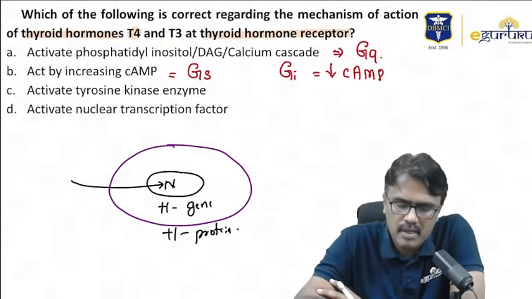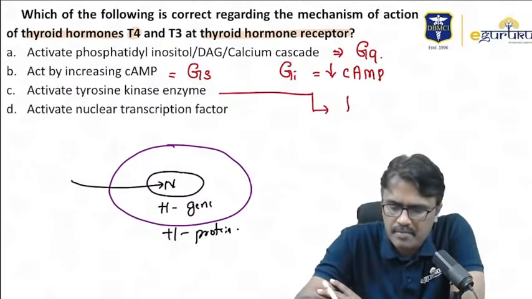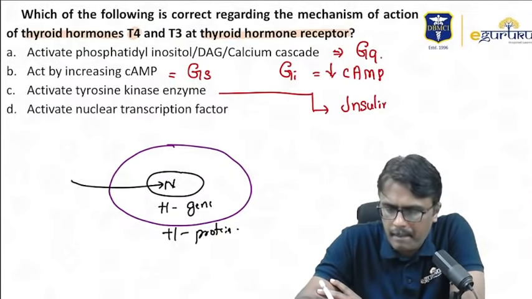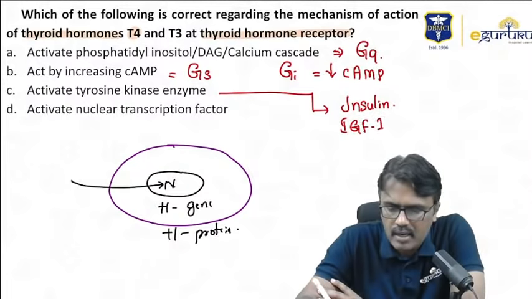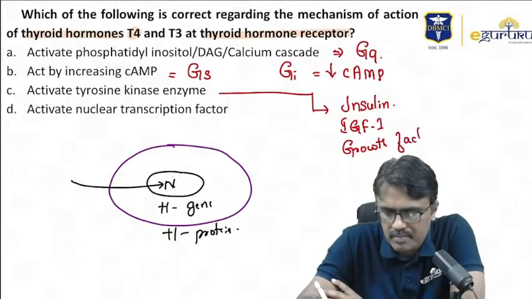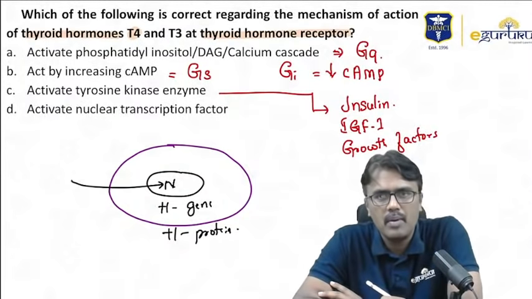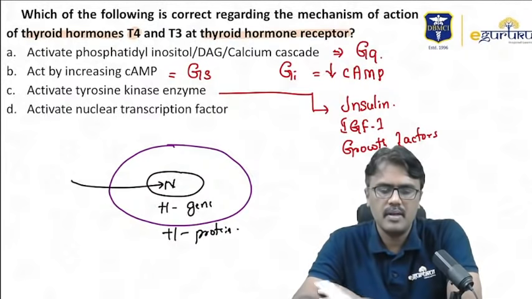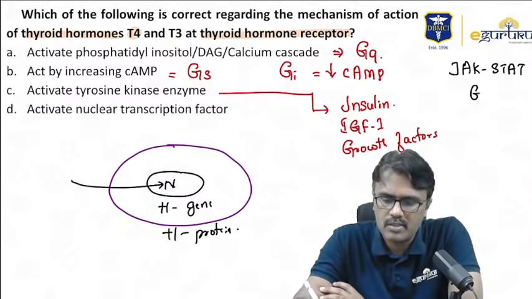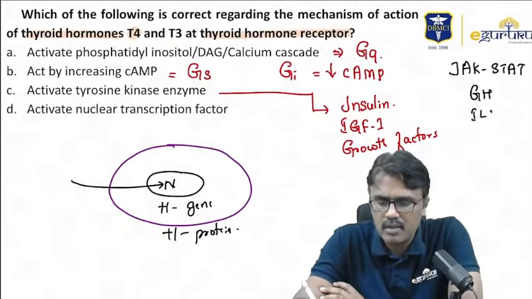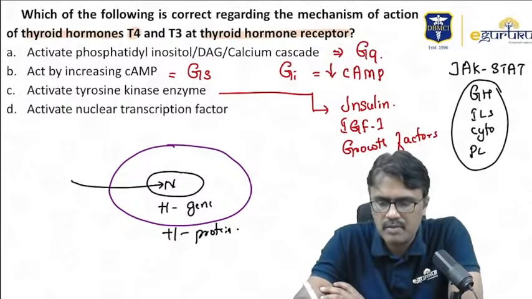Tyrosine kinase, remember, the enzyme tyrosine kinase is activated by insulin-like growth factor 1, and any growth factors will activate this. Now remember, what about growth hormone? Growth hormone works through JAK-STAT. The interleukins work, cytokines work, and even prolactin works by the JAK-STAT pathway.